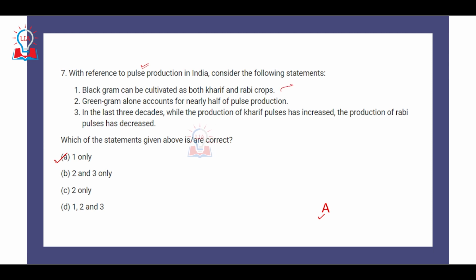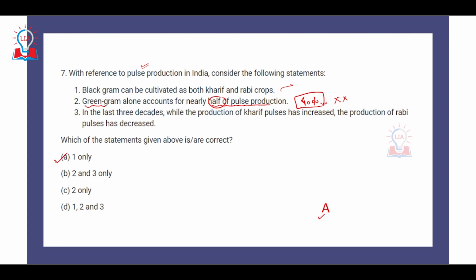Obviously, the reason is very simple. Black gram, we obviously know, can be cultivated as both kharif and rabi crops. Green gram does not account for half of pulse production because the types of grams that we produce in India are very numerous, and that is why gram itself contributes 40% of the total pulse production. So if all the grams collectively contribute 40% of pulse production, green gram obviously alone cannot account for half of the pulse production. That is why this statement is completely incorrect.